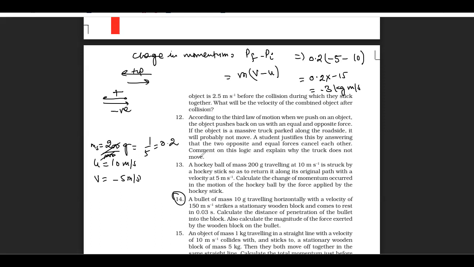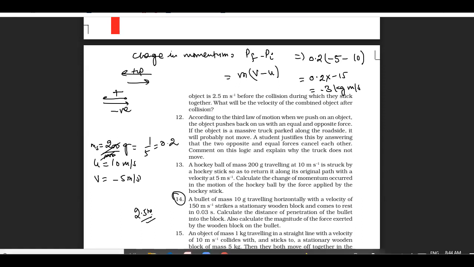Sir, the distance is 2.25 meter. 2.5 meter? No, sir, 2.25. Okay. Yes, sir, my answer is the same. Your answer is also the same. And the force exerted is? Have you calculated the acceleration first? Yes, sir. What is the acceleration? Minus 5,000.